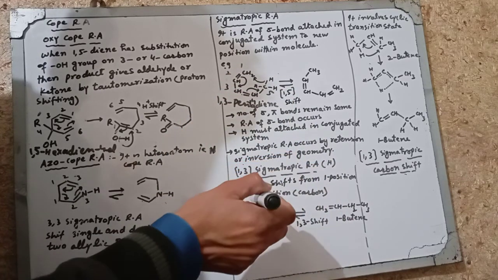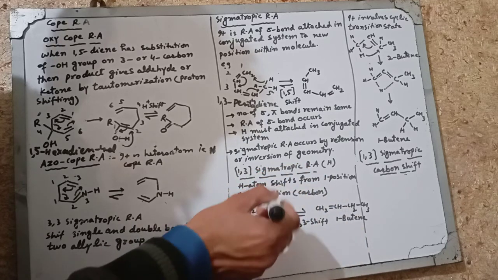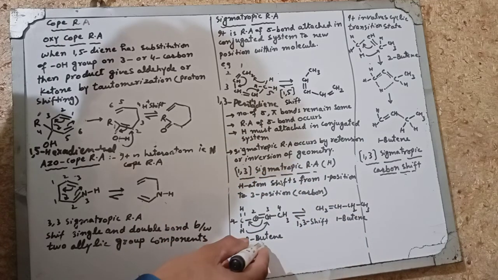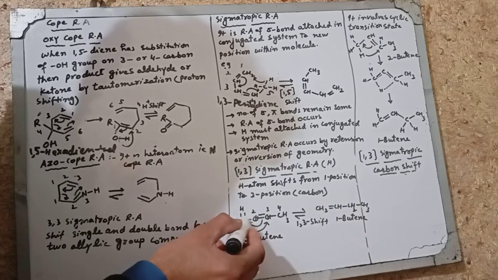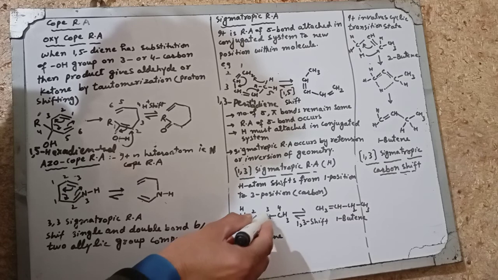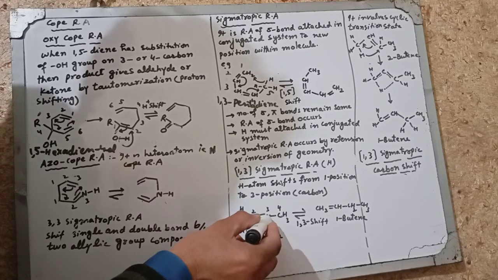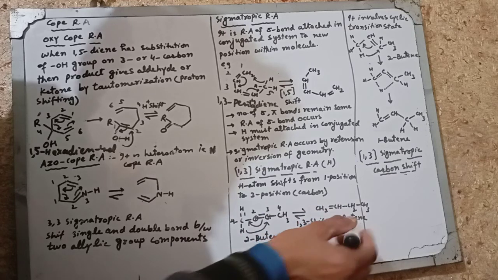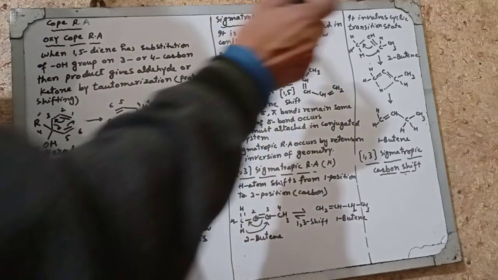Now the 1,3 sigmatropic rearrangement of hydrogen: the hydrogen atom shifts from 1 position to 3 position, the 3 carbon. Like this is 2-butene. It shifts into 1-butene. The bond between 1 and 2, and 2 and 3, shifts between 1 and 2 carbon, and this proton shifts on the 3 carbon. So this will become 1-butene. 2-butene converts into 1-butene after sigmatropic rearrangement.